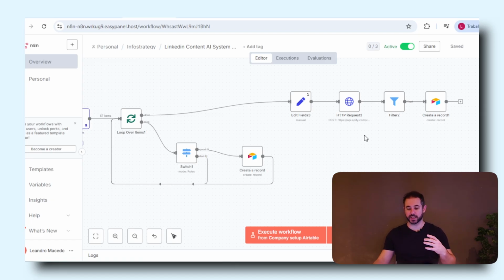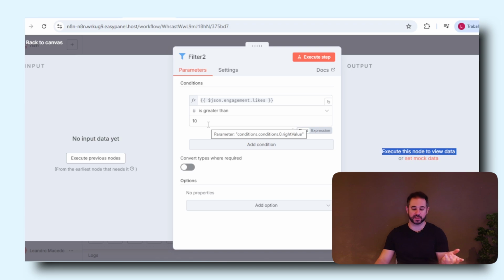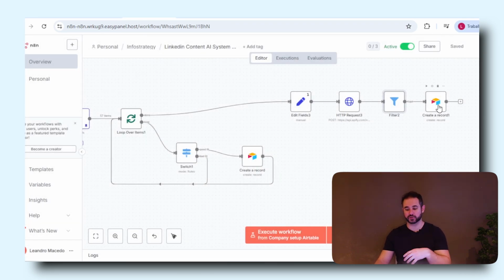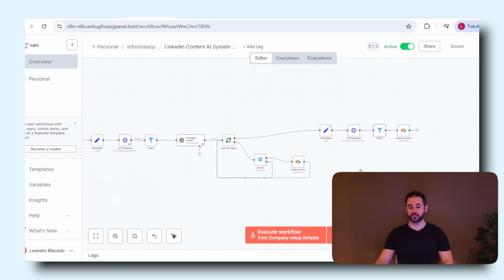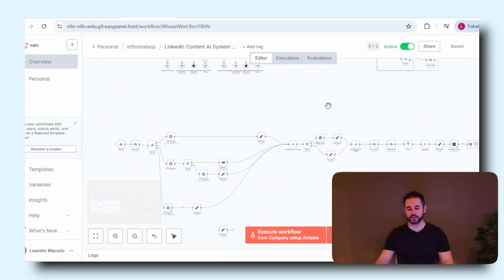So here we see the posts that I have made in the past, and we even have a filter to select posts with, in this case, more than 10 likes or engagements, and then also putting them into our system so we can select which posts we want to use as a reference or not, right? So this is one of the automations that are being run on the back end.